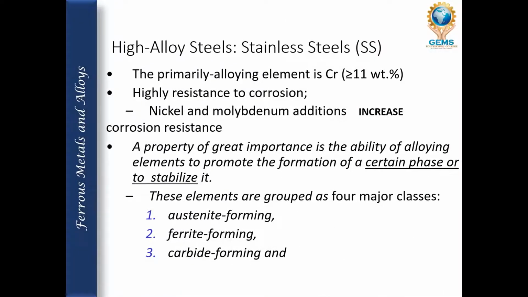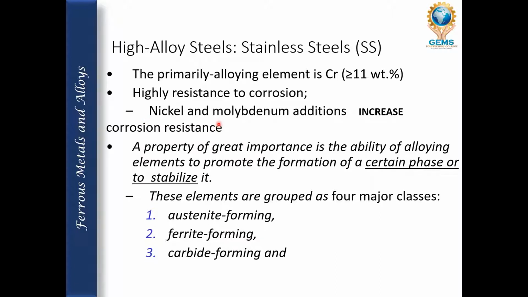So high alloy steels are called stainless steel, that is SS. We already discussed that the primary alloying element is chromium, with a weightage of more than 11%, because if the chromium is increased, it acts as corrosion resistance and rusting will not happen. Because of that reason, stainless steels are made with a high amount of chromium. So high corrosion resistance is the main feature of stainless steel.